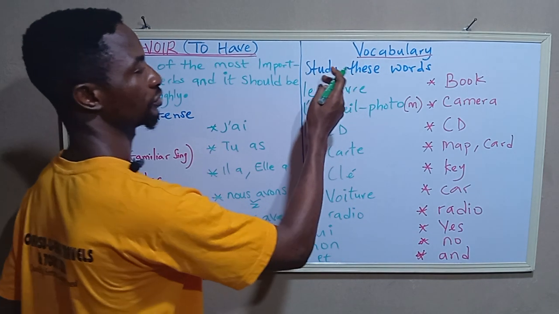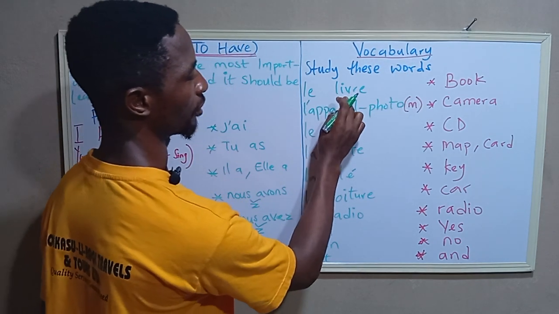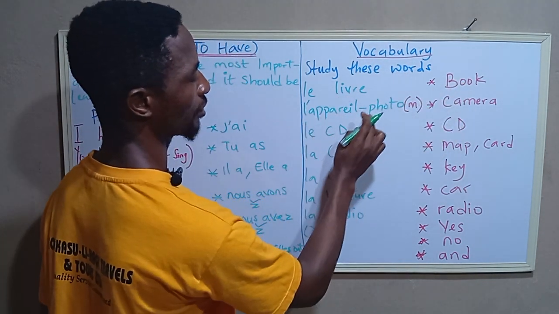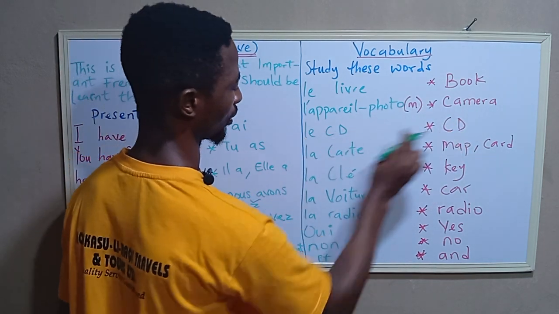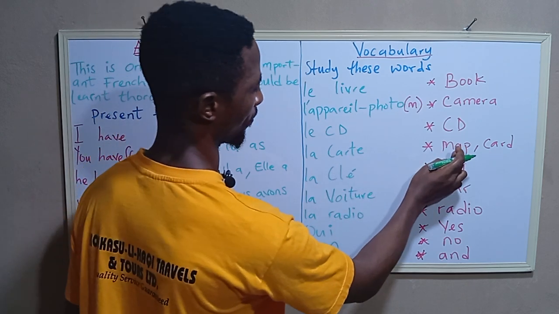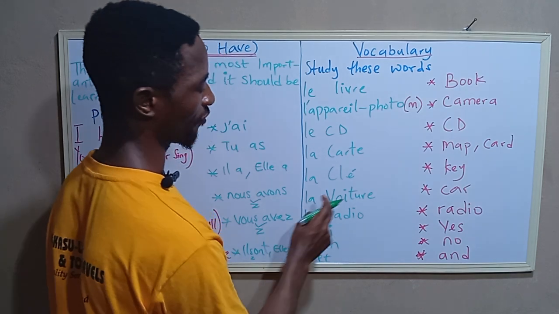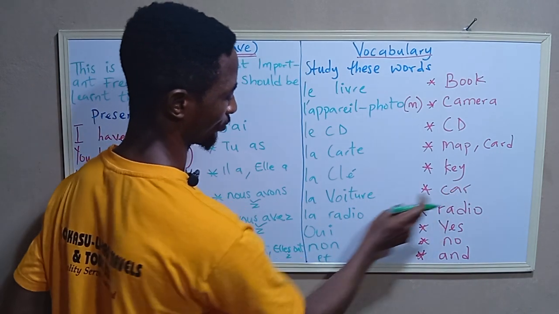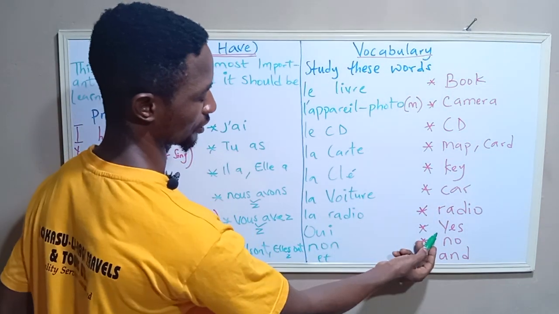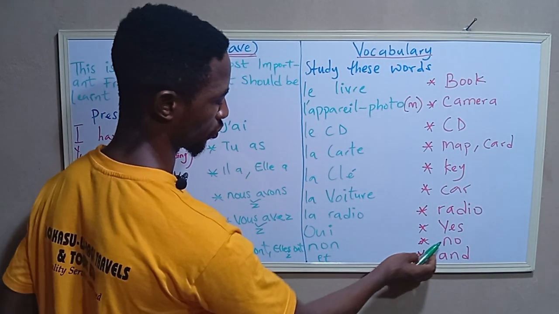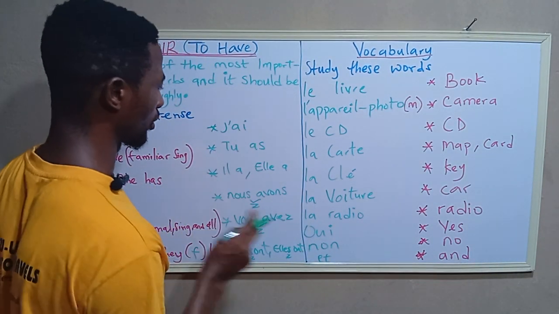So try to study all these vocabularies as well. Le livre, book. L'appareil photo, camera. Le CD, CD. La carte, map or card. Then la clé, that is key. Then la voiture, that is car. Then la radio, that is radio. Then oui, yes, and non is no. And et is and.